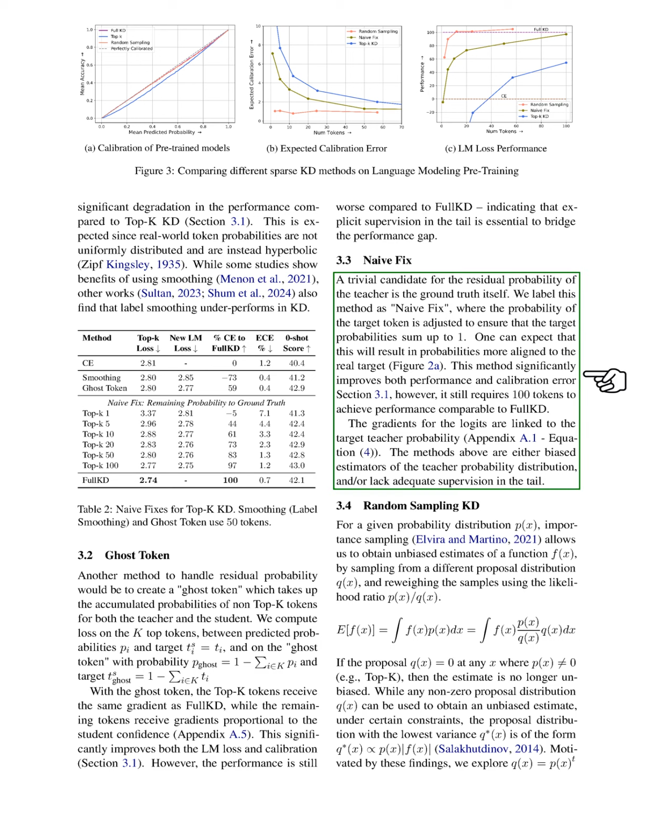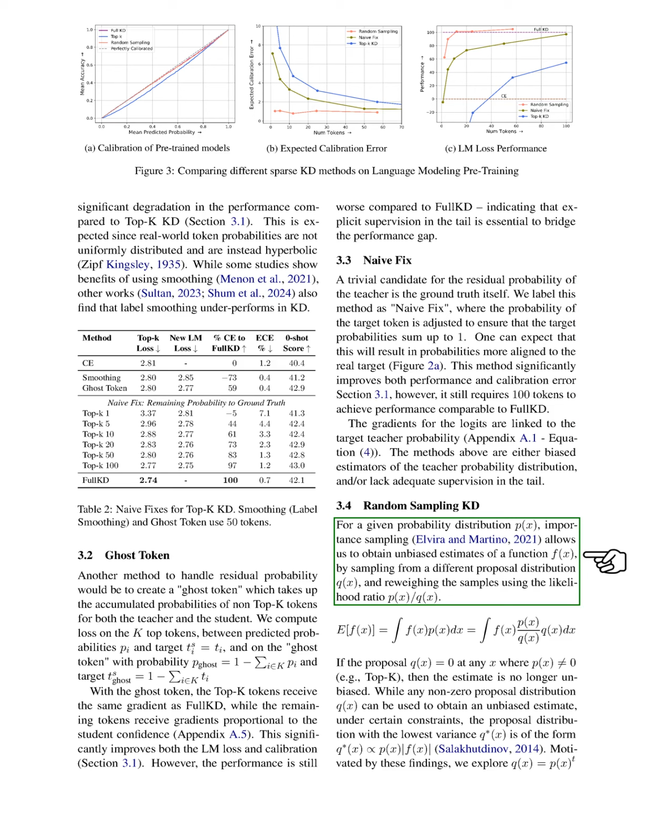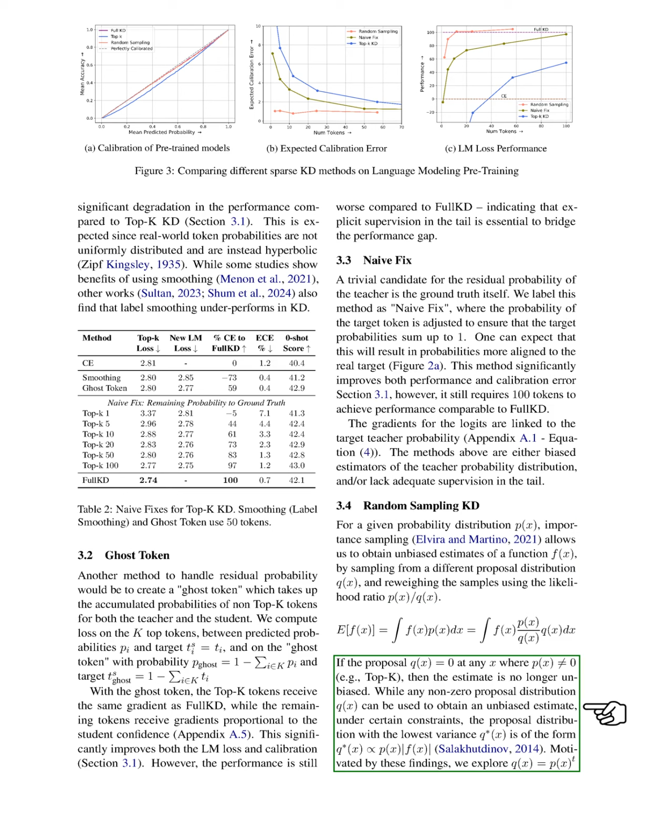Section: Random Sampling KD. In this section, we discuss random sampling knowledge distillation (KD). We utilize importance sampling to get unbiased estimates of a function by sampling from a different proposal distribution and adjusting the samples using the likelihood ratio. If our proposal distribution is not valid at any point, the estimate becomes biased. While any non-zero proposal can yield an unbiased estimate under certain conditions, the one with the lowest variance takes a specific form.